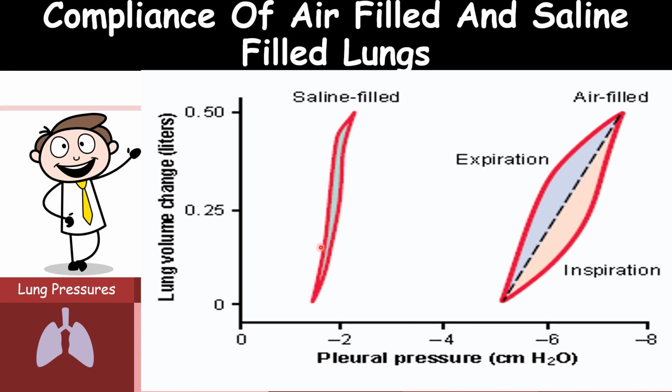The whole curve shifts to the left of the first curve, since the surface tension decreases to nearly zero, which opposes the expansion of the lungs during inspiration. So the difference between these two curves measures the elasticity due to the surface tension. So as the surface tension is low when the alveoli are smaller.